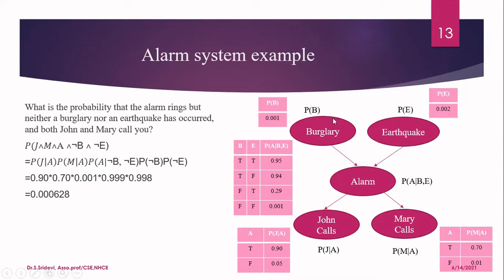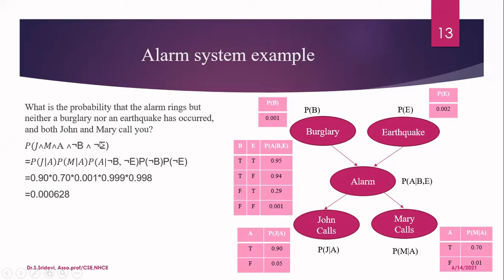Here you see this table. For burglary, I have only one probability. The probability of burglary is given. What is the probability of no burglary? You know that the total probability of any event will be one only. So if the probability of burglary is given, you can find the probability of no burglary by subtracting it from 1. So I will have 1 minus 0.001, that is nothing but 0.999. Even though it is not directly given in the table, you can calculate it by means of the total probability formula.